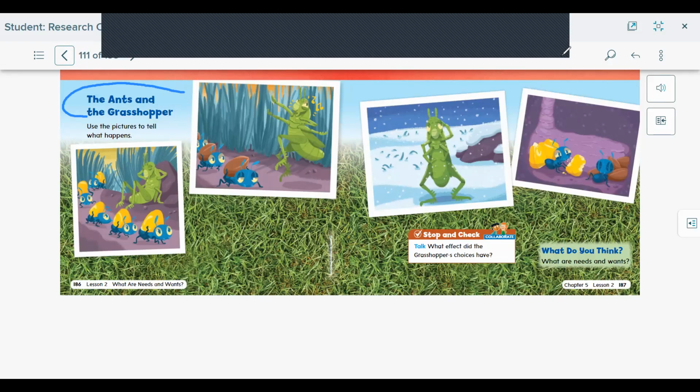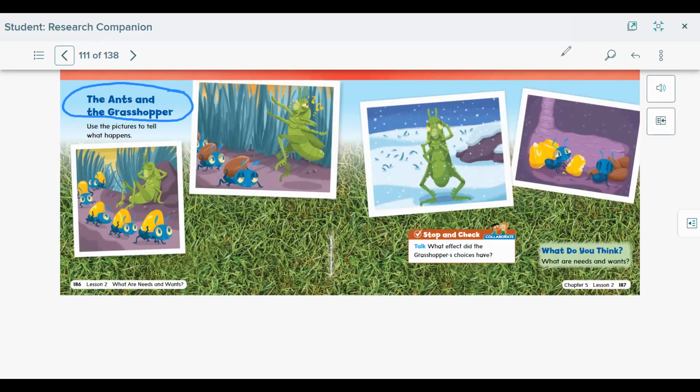Let's look at these pictures of a story about the ants and the grasshopper. We're going to use the pictures to tell what happens. In our first picture, we see the grasshopper sitting, just watching these ants, and the ants look like they're carrying food back to their home. They're taking food home in order to prepare for winter.